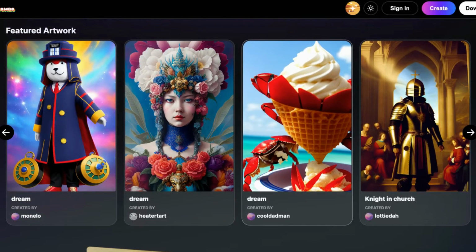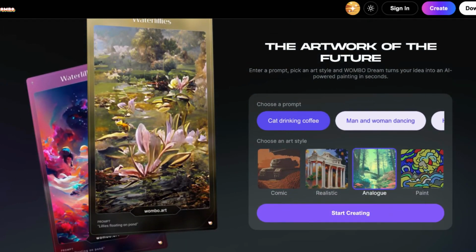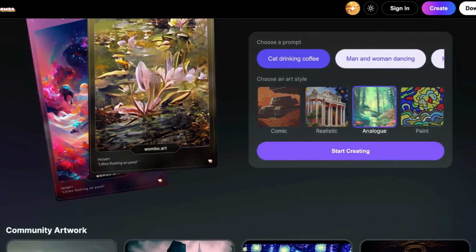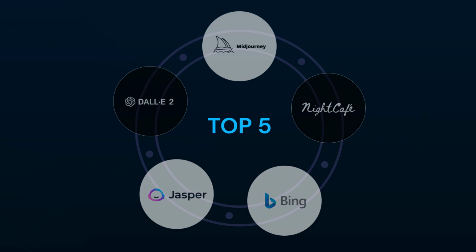If you are a fan of the popular app Dream by Wombo, but you're looking for some fresh alternatives to spark your creativity, then you've come to the right place. In this video, we'll introduce you to Dream by Wombo's top 5 alternatives including Dall E, Midjourney, NightCafe Creator, Bing Image Creator, and Jasper that will take your digital artistry to new heights.